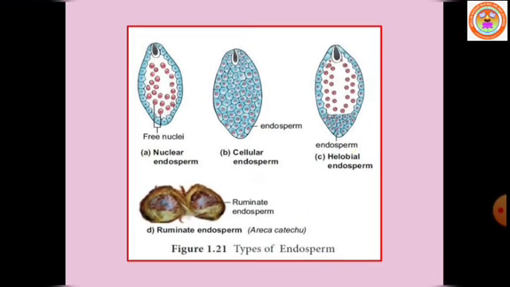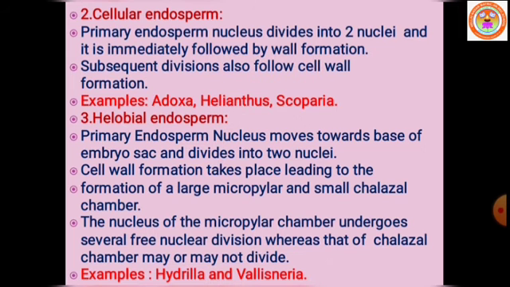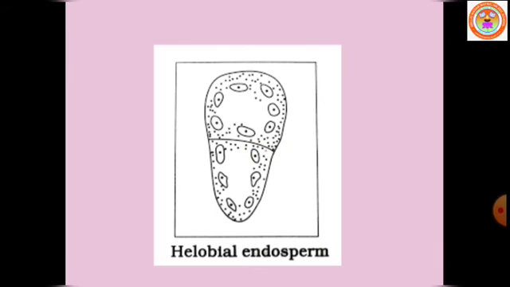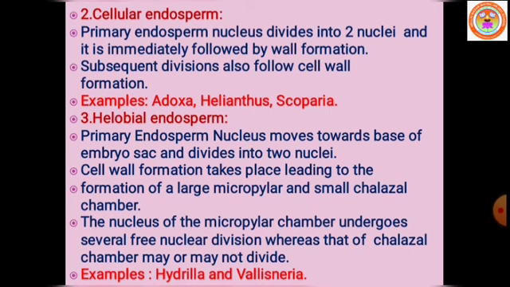Whereas in the chalazal chamber there is no such free nuclear division, or the division may or may not occur. This type of helobial endosperm is observed in Hydrilla, a water plant, and Vallisneria.